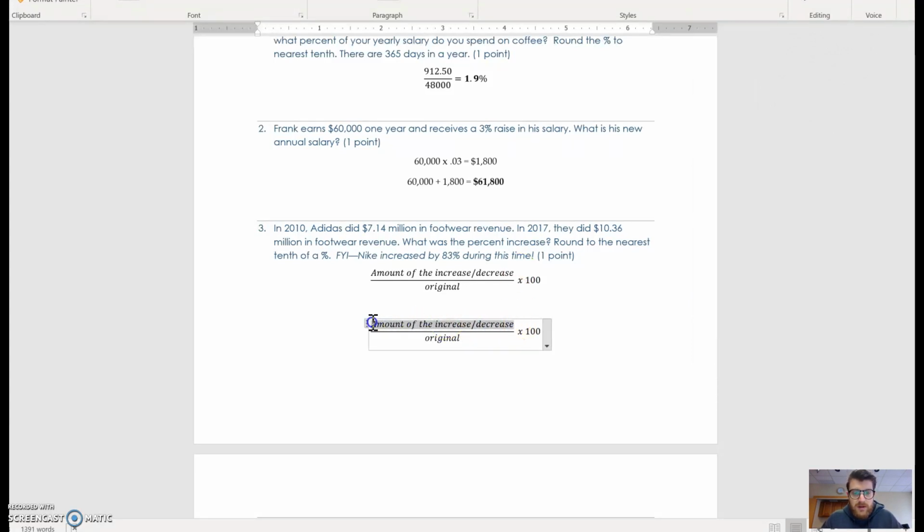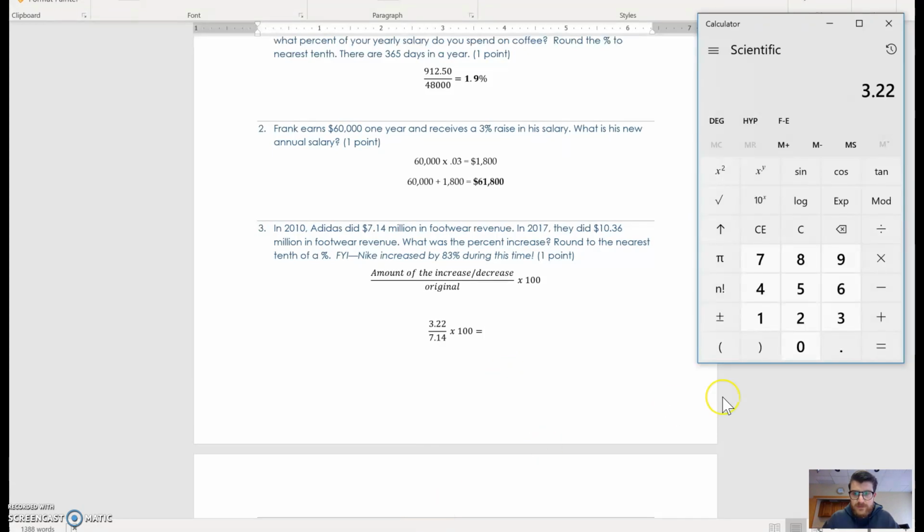So 3.22, because you don't have to turn it into millions, into the actual long form number, just because we're turning this to a percentage anyways. And then the original is whatever happened first, not necessarily in the problem, but what happened first in the timeline. So 2010 happened before 2017, so that value is going to be the original. So let me erase this, 7.14, and now we're just solving this. All right, so equals 3.22. I still have it in my calculator. I'm just going to keep it there. Divided by 7.14